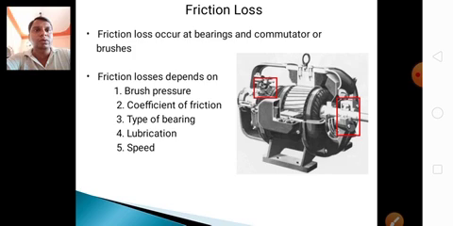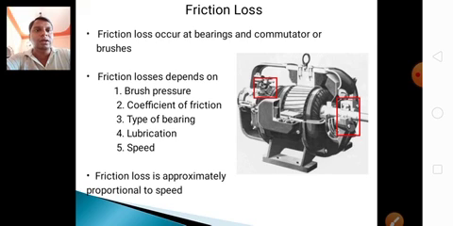If the speed is more, friction loss is also more. The friction loss is approximately proportional to speed, because sparking is also more.